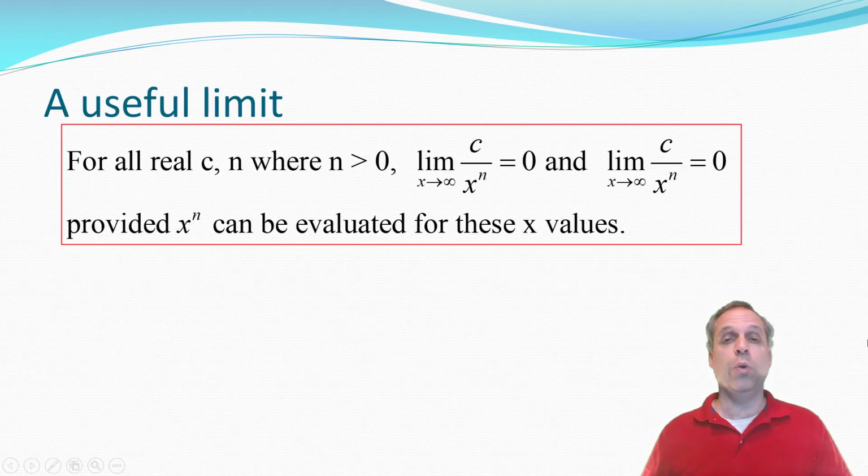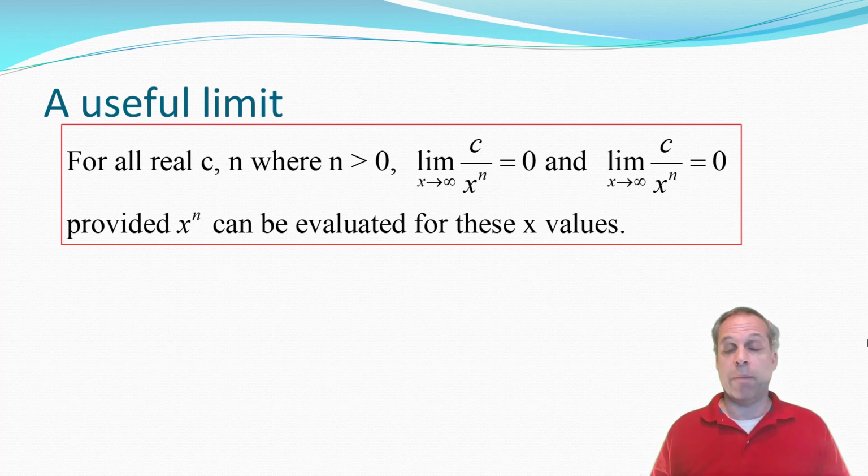A really useful limit that we'll use to help us compute other limits is that if you give me any constant and any positive power, if you have the constant divided by x to that power, and x is either going to positive or negative infinity, then that limit's 0. The reason is because if x is very, very large, then x to a positive power is also incredibly large. You would then be dividing a very large number into a constant, which would then be really close to 0, as you just saw with the apple.